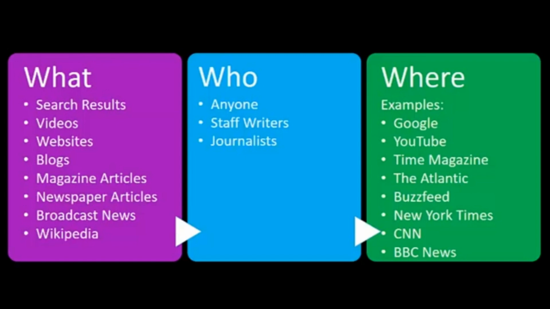These are your general search results, websites, blogs, magazine and newspaper articles, broadcast news, Wikipedia articles, etc. As you can guess, the authors range a lot in this category because anyone can put anything they want up on a website. They might be experts putting information on a personal website, or they might just be a random person who believes they should share their opinion. They might also be a staff writer or a journalist for a trusted organization. So you can see it ranges a lot in this category.